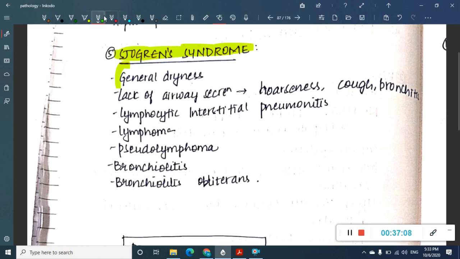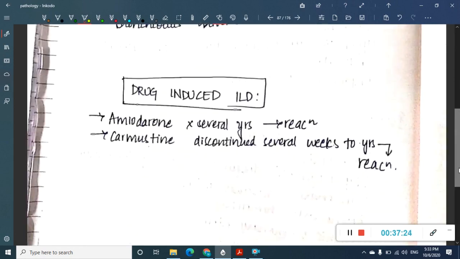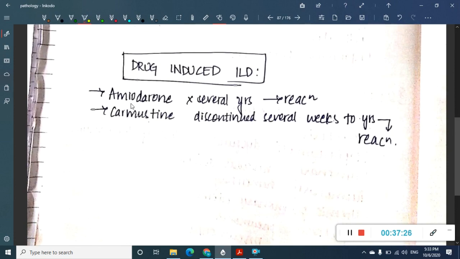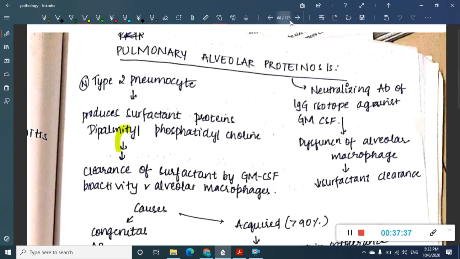Sometimes it can also lead to lymphocytic interstitial pneumonitis. This is very important. And you can see its association with lymphoma, pseudolymphoma, bronchiolitis and bronchiolitis obliterans. So, drug-induced interstitial lung disease. What are the drugs which cause interstitial lung disease? There are many drugs, but the most important are carmustine and amiodarone. Okay, this is very important.